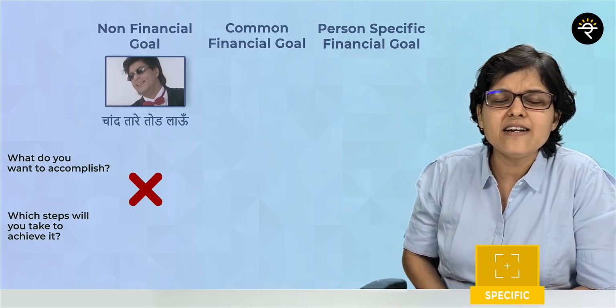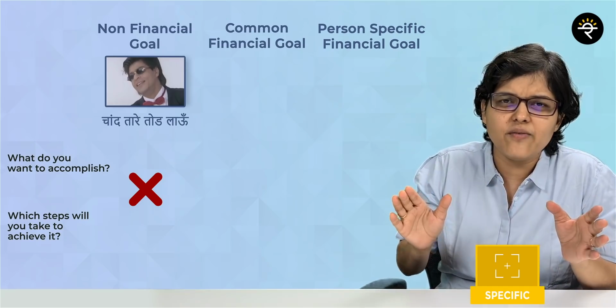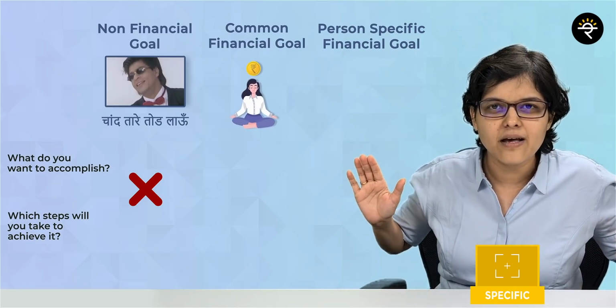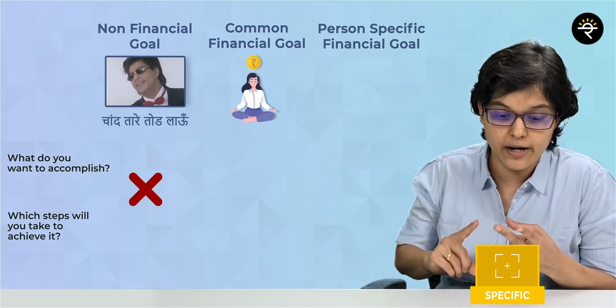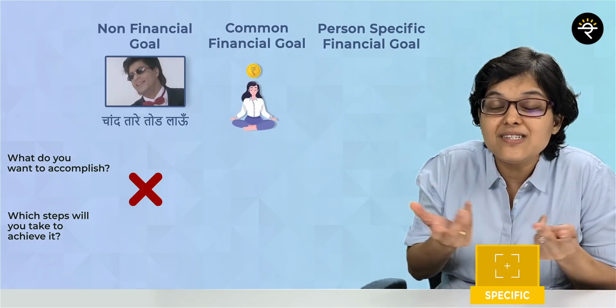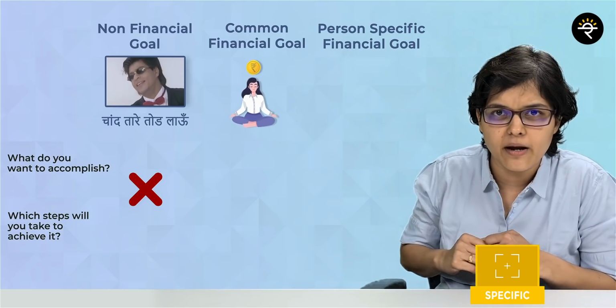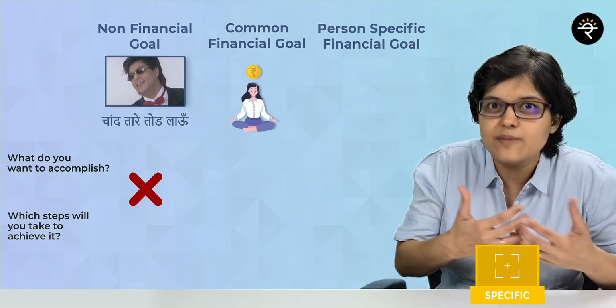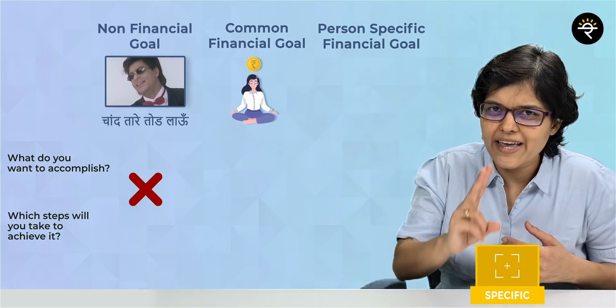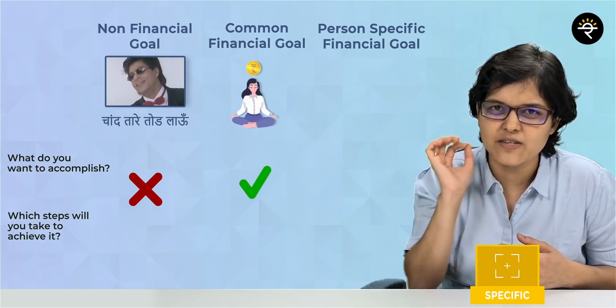Let's change to the second goal, which is applicable for everyone, to be financially independent. So is the answer to what do you want to achieve answered? Yes, I want to be financially independent. The second thing that you have to ask is which steps will I take to become financially independent? Now for that I can say that I'll do a monthly SIP. So which steps will be taken? That is also answered. So I can say that the second example is a specific goal.